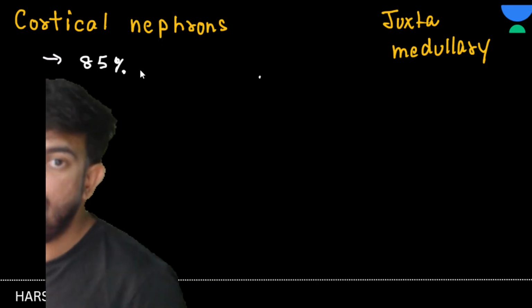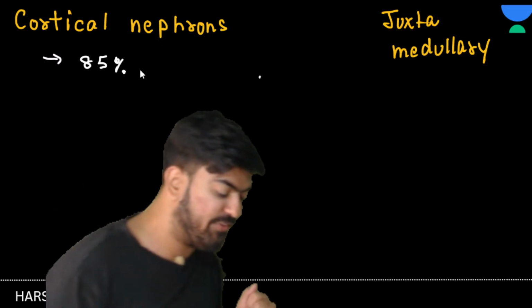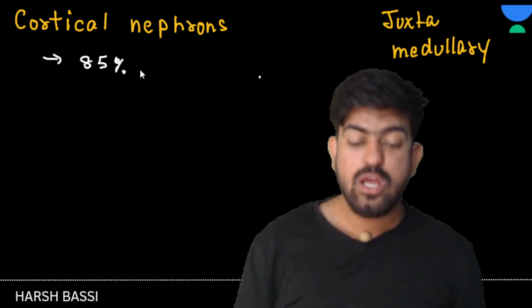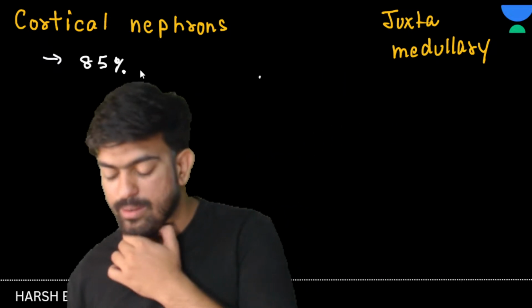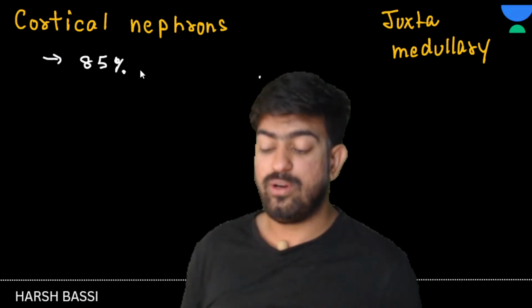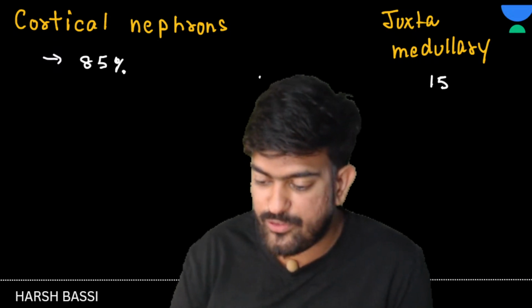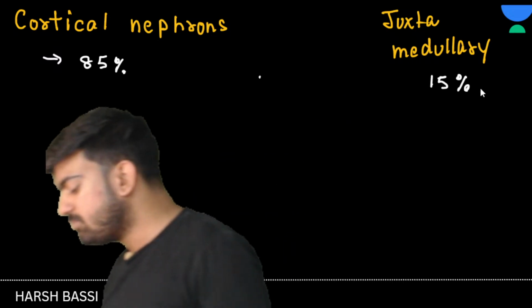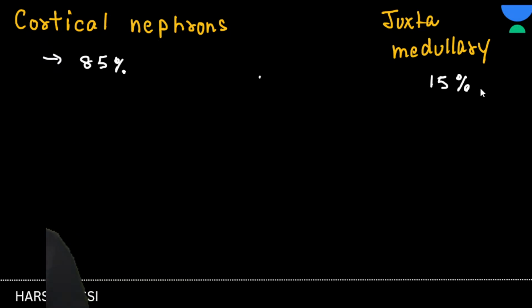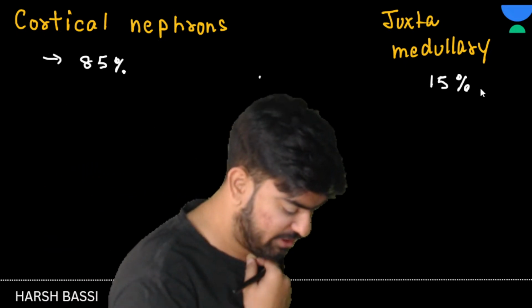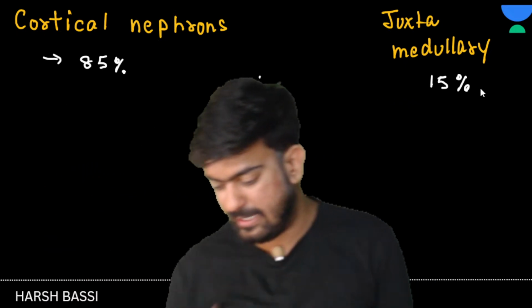So in our kidney, cortical nephrons are present in a larger amount. The juxtamedullary nephrons are only 15%. Clear to everyone? Yes or no?